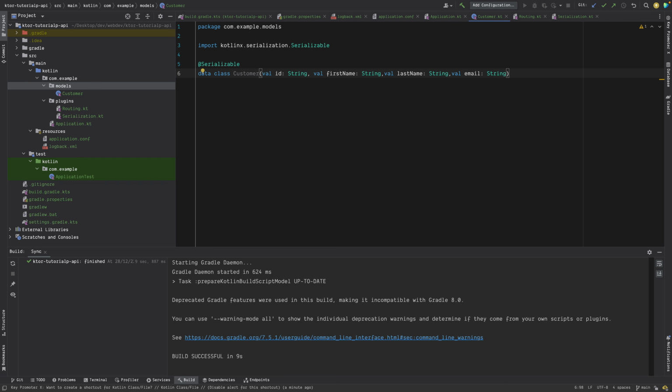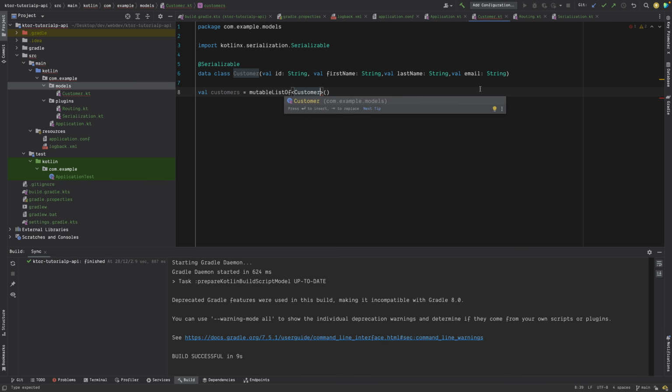And right now, we also want some data, right? We have to store that data. Right now, rather than using some database, we can use in-memory storage, that is just a list. So for example, we can just say customers, and we can say mutable list of customer. So this customers will have the list of customers. Right now it's empty, so it should return empty. So that's how you do it.